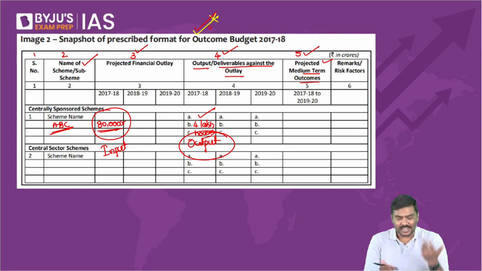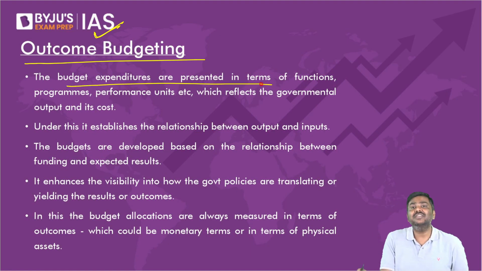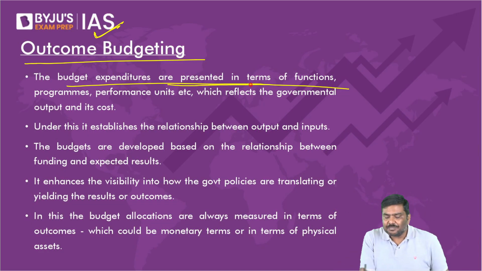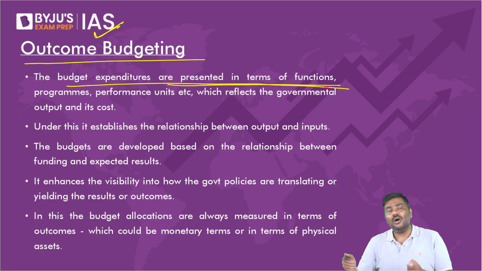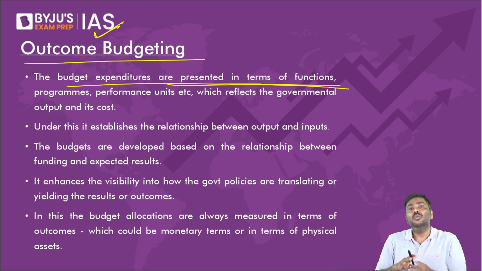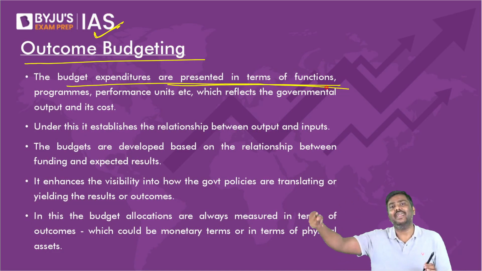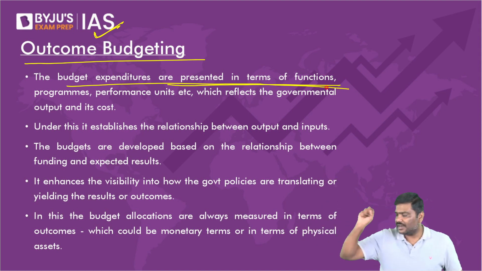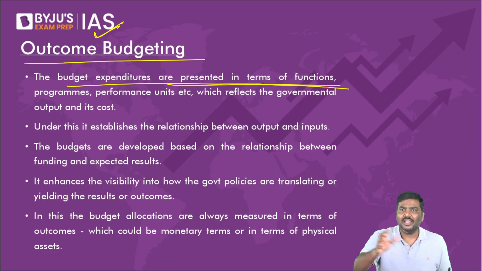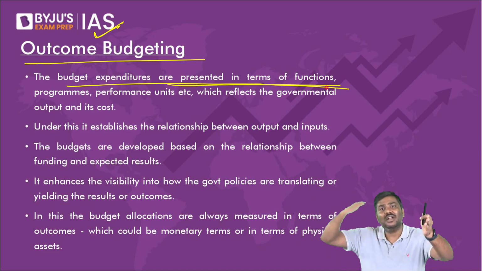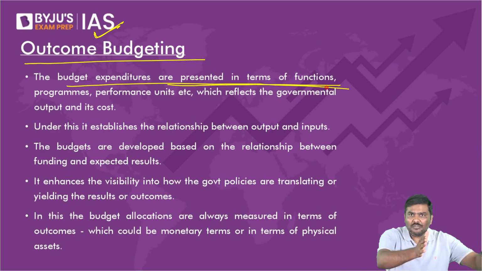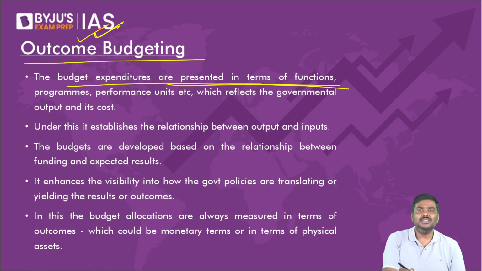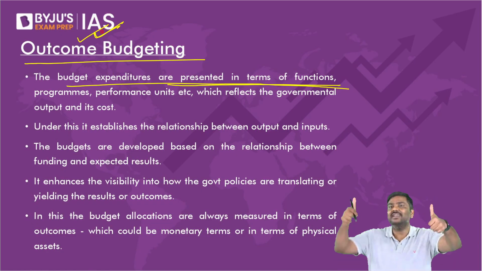Outcome budgeting is an exercise wherein whatever expenditure is done by different ministries, these expenditures are always represented in the form of deliverables. Deliverable means, what are we achieving using this money? We are spending this money, so what is the change in the number of houses that we have constructed? What is the length of a road that we have constructed? How many schools we have constructed? So simple idea: outcome budgeting is an exercise where input is connected with the output.